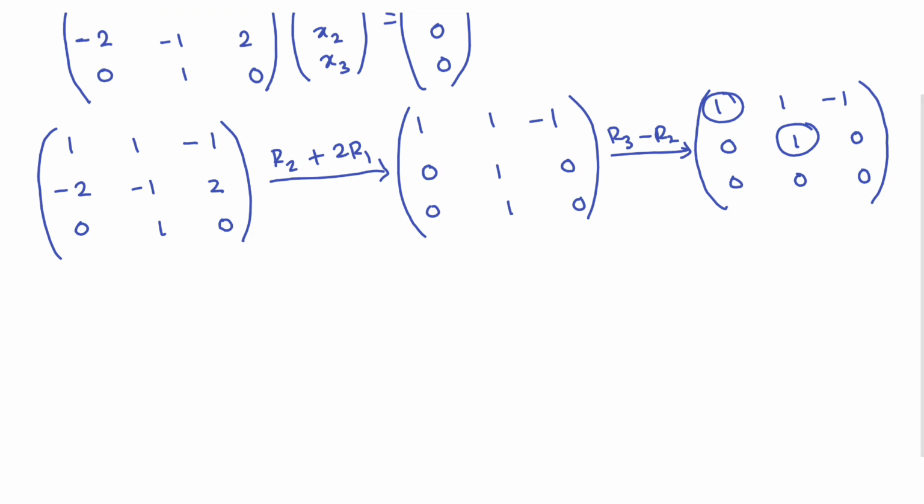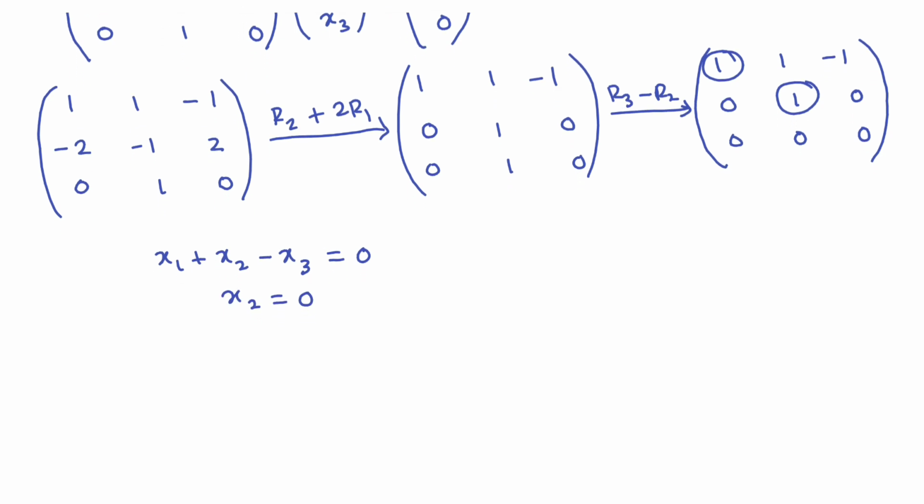So the system of equations is x1 plus x2 minus x3 equals 0, and x2 equals 0. Is this correct? Yes. So obviously in this system there will be infinite solutions. x3 is a free variable, so let x3 equals k. So you are getting x1 equals x3 minus x2, that means x1 equals k.